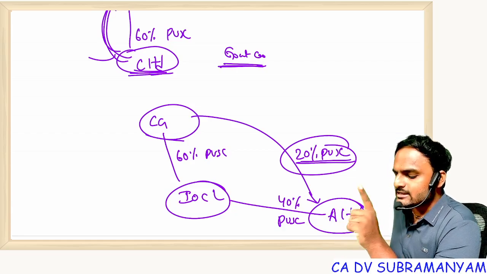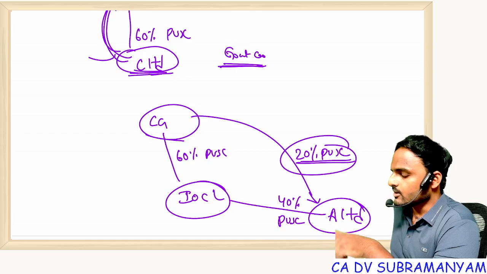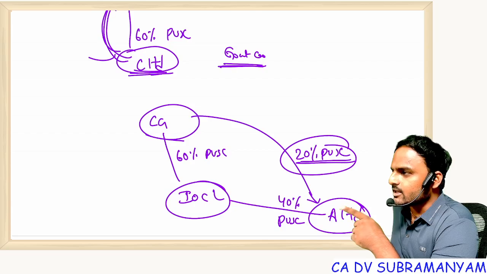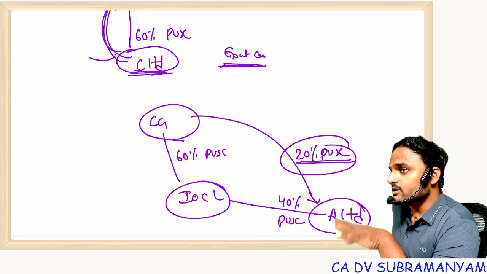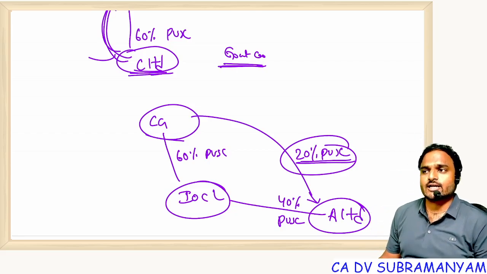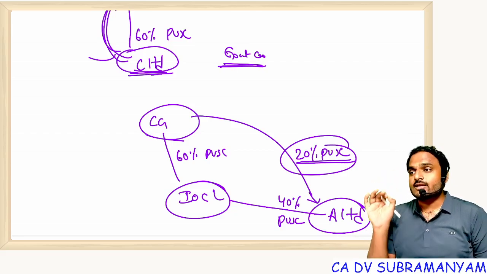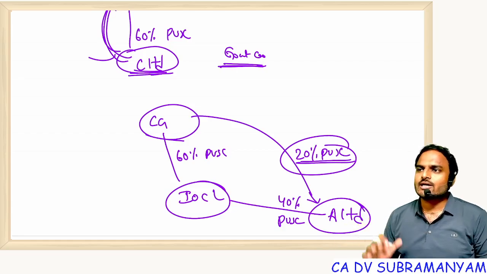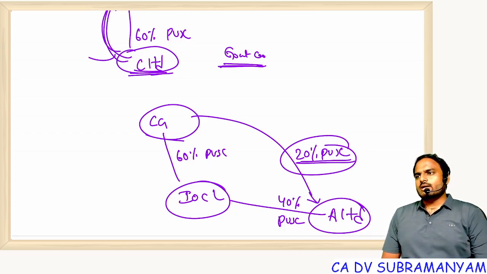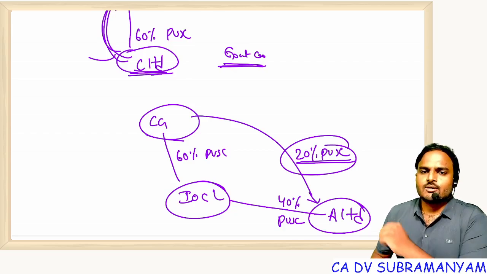Central government is holding 60% of capital in IOC, 20% in A Limited. IOC is holding 40% capital in A Limited. Now, as per the definition, whether A Limited is a government company or not a government company? Government or not a government? Come on, answer me.